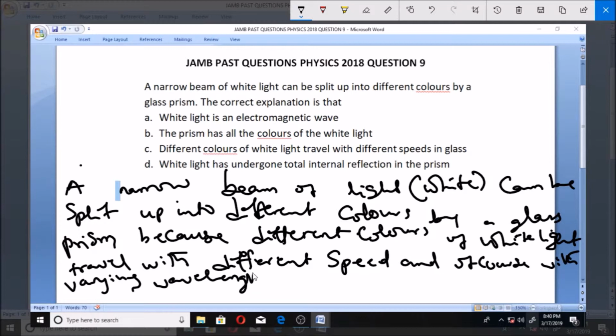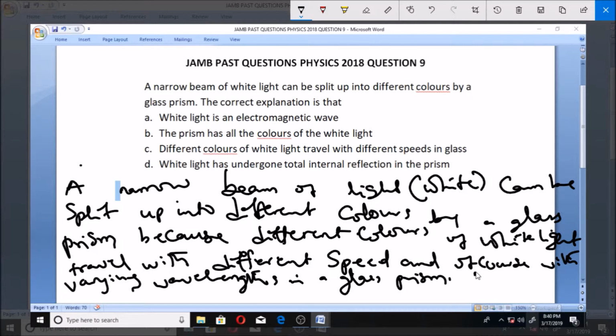You will not notice this until you pass it through a glass prism. So they actually move with different wavelengths, and you'll be able now to see the different colors in the white light.